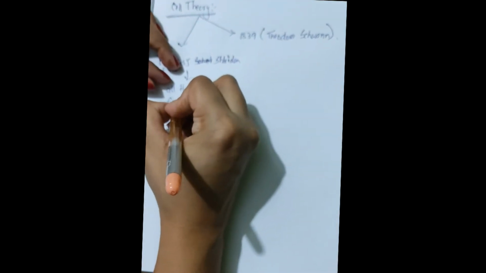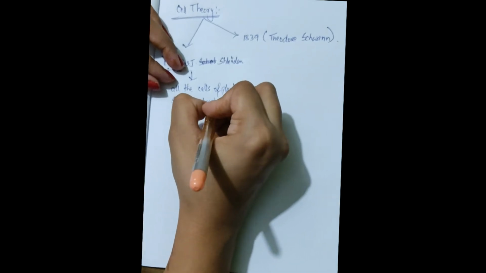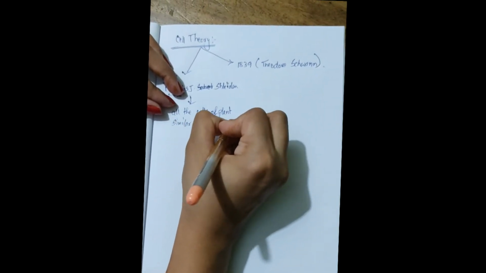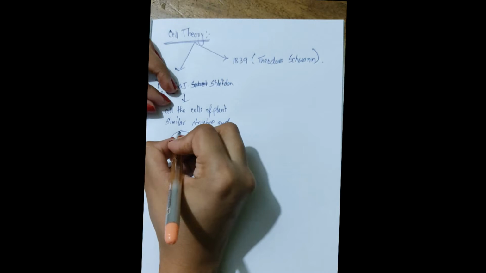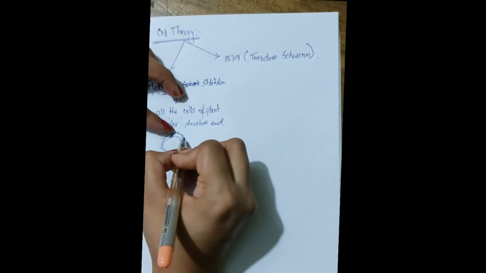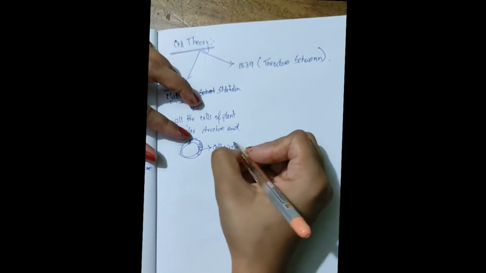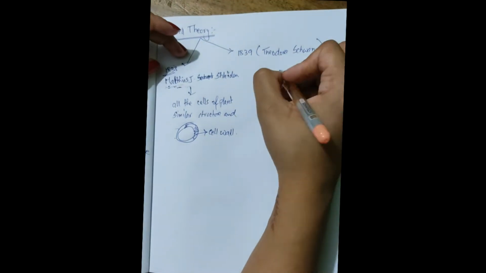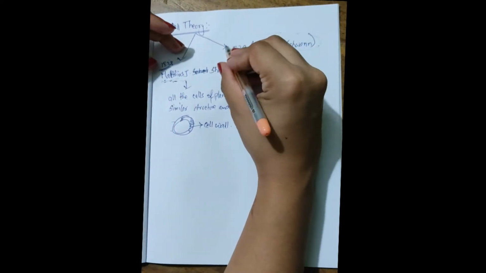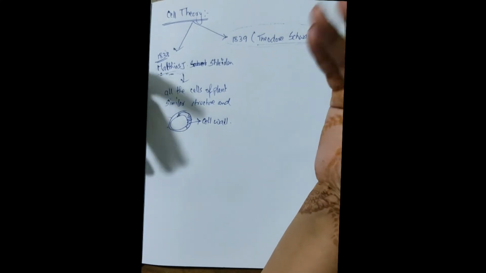They are made with a cell wall. Suppose this is a plant cell, so all the plant cells are made with a cell wall. Whereas Schwann was a zoologist, so obviously he studied animals.